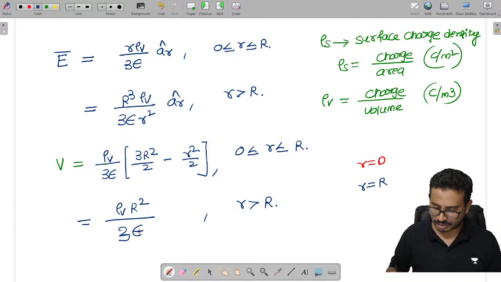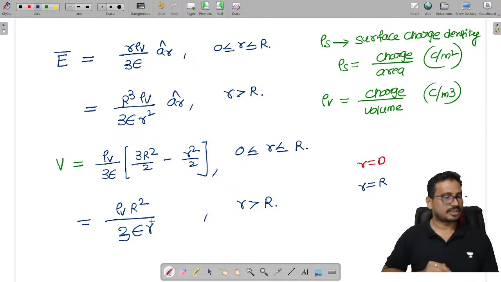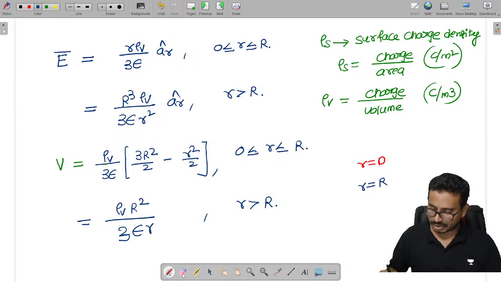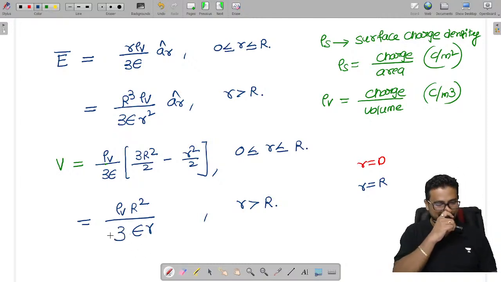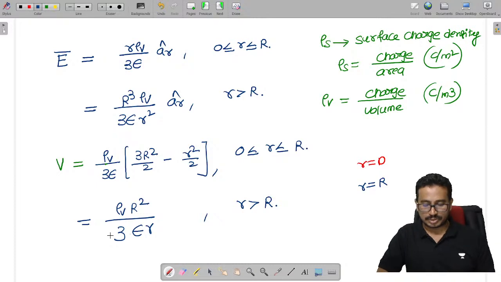Sorry, do correct this formula. I have given 2, it is not 2, it is a 3. So this is rho v R square by 3 epsilon into r. Do correct this formula.